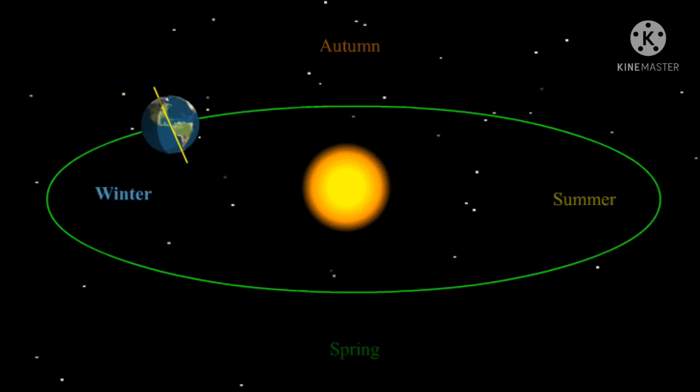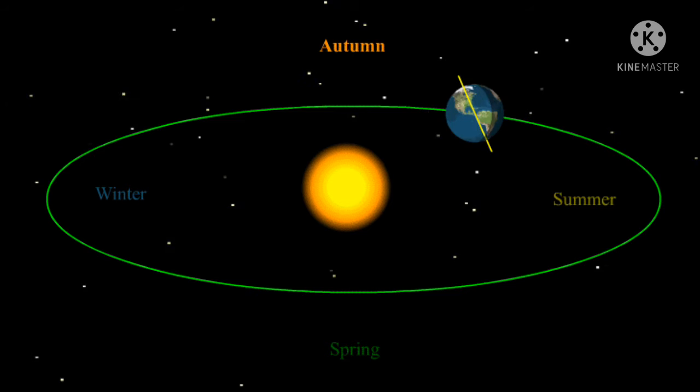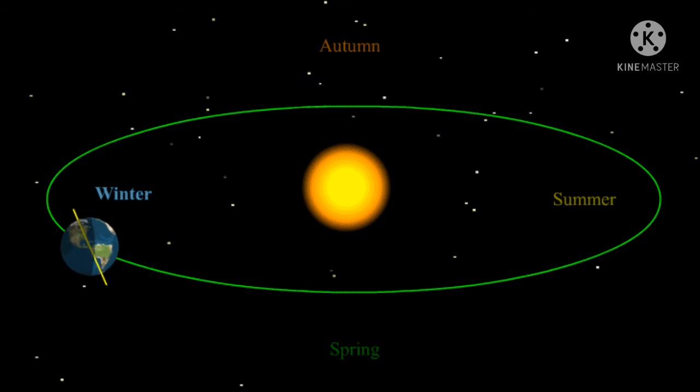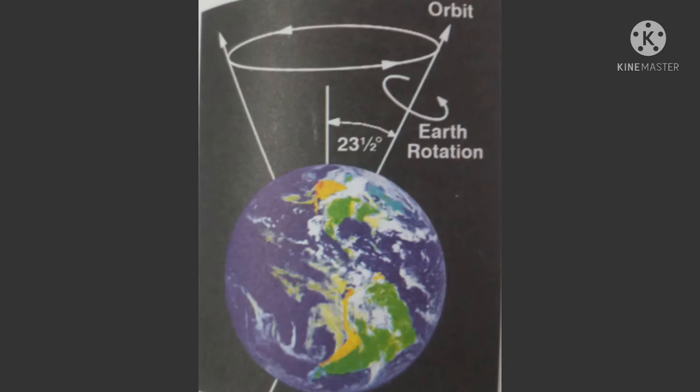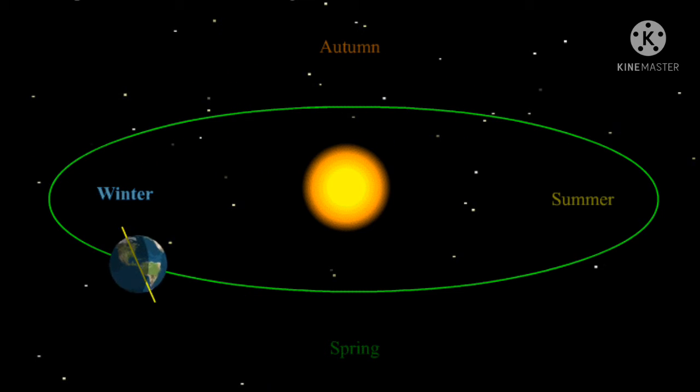Seasons are caused by the effect of revolution of the Earth around the Sun. It is due to the tilting of Earth's axis. The axis is tilted at an angle of 23 1/2 degrees. It sometimes leans towards the Sun and sometimes away from the Sun. Because of this, different parts of the Earth face the Sun at different times of the year. This gives us the seasons.